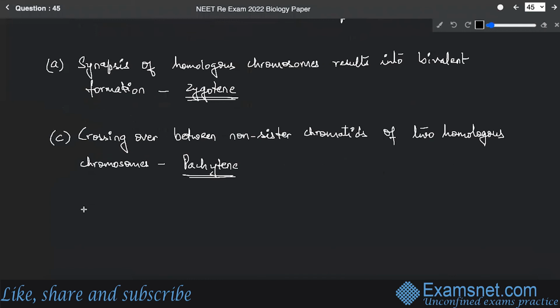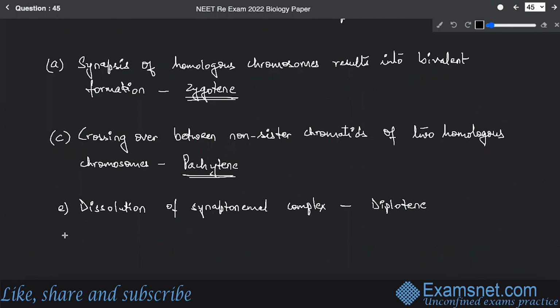So the next is dissolution of the synaptonemal complex after crossing over. This occurs during diplotene, because the paired homologous chromosomes will now start moving apart.